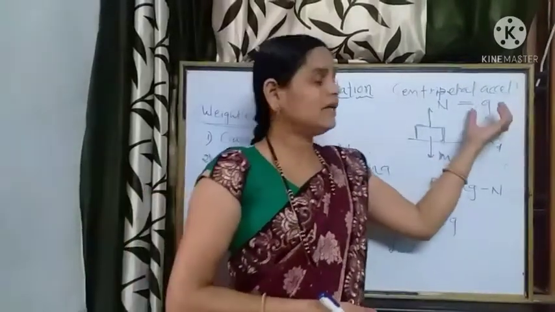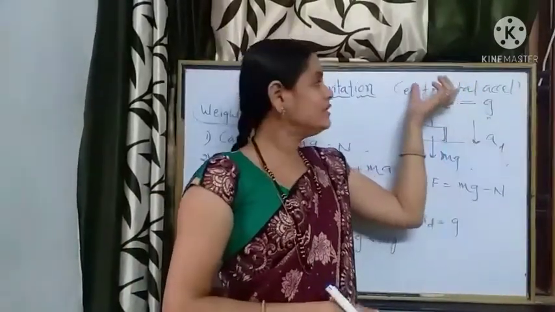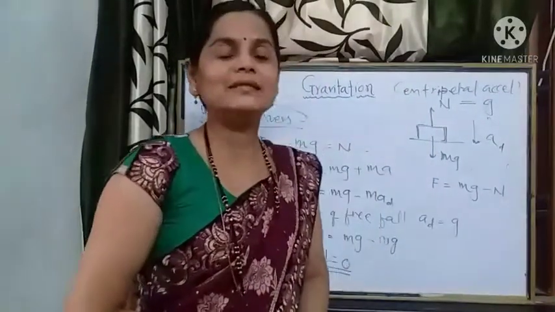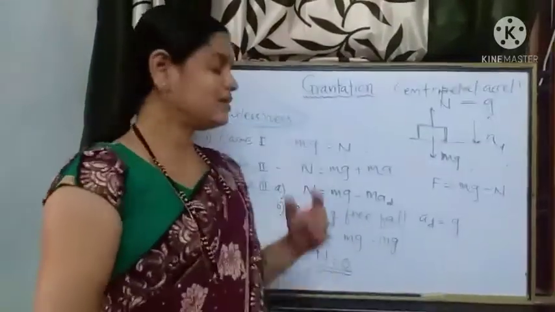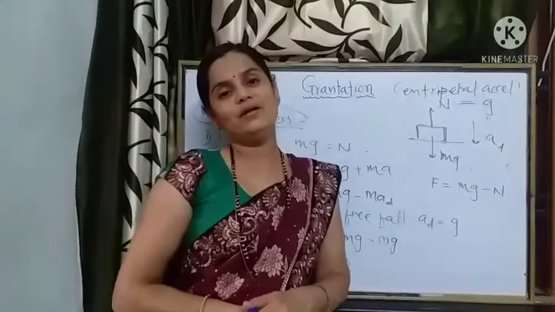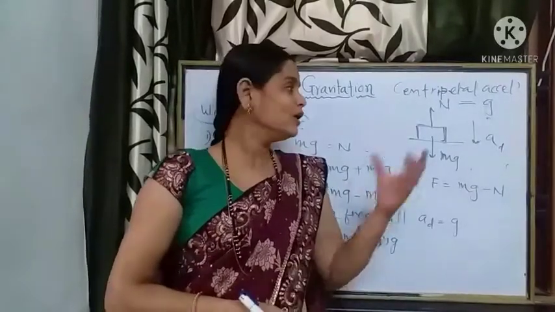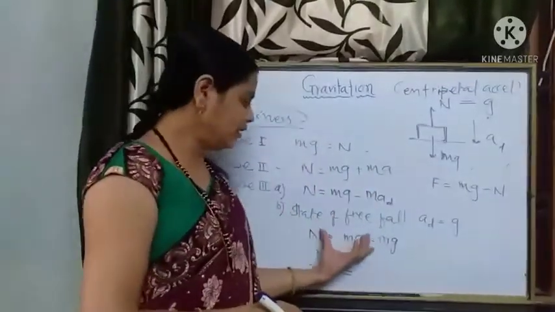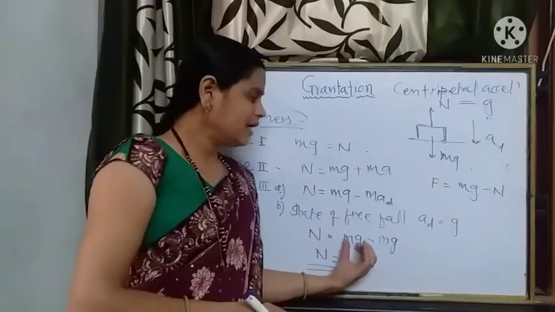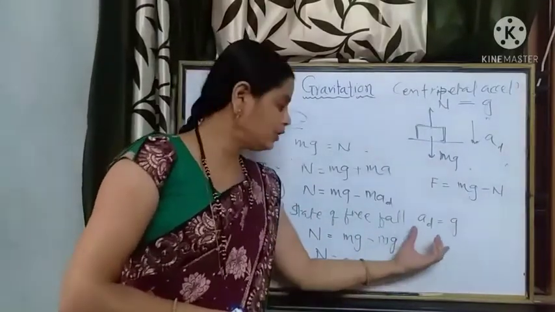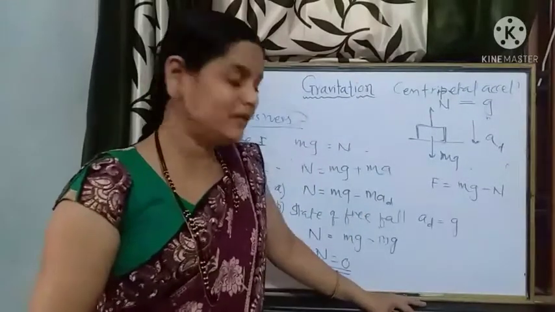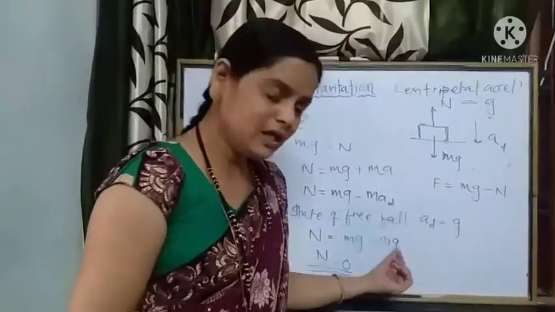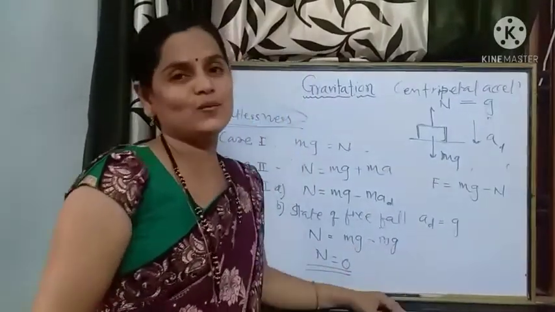Thereby the gravitational acceleration is equivalent to the centripetal acceleration, and this is nothing but a state of free fall. Therefore the normal reaction, just similar to this condition, is mg minus m times the acceleration with which the satellite is revolving, which is equal to g, and therefore the normal reaction is equal to 0.